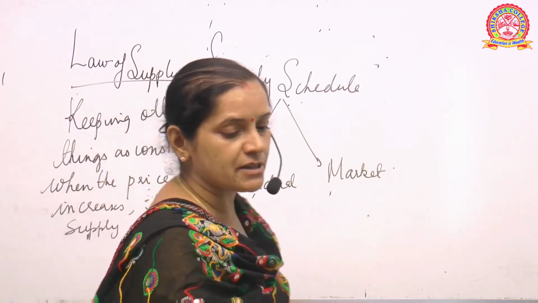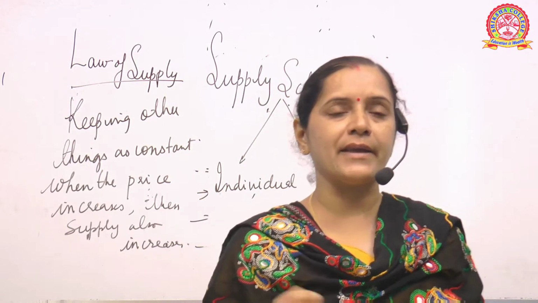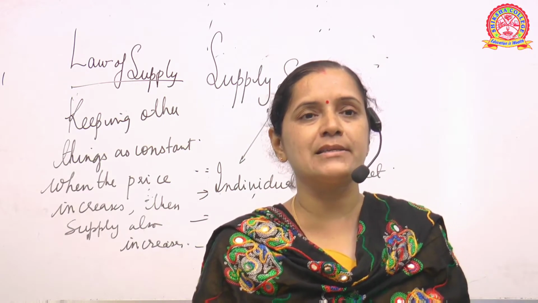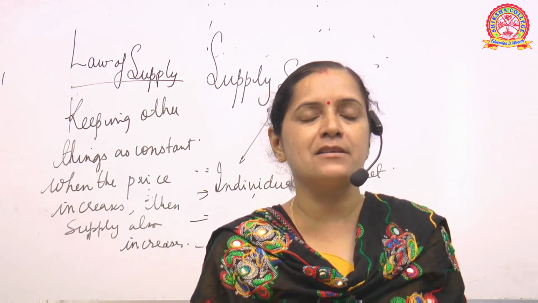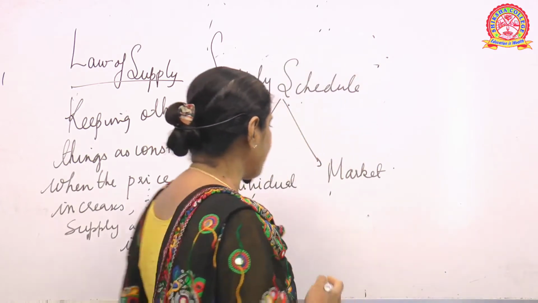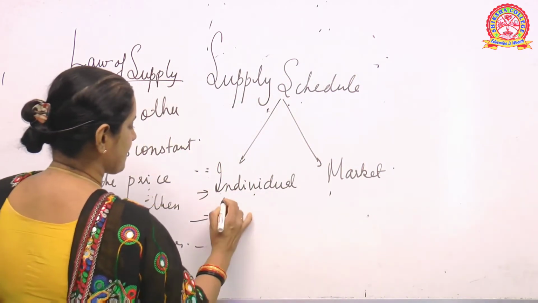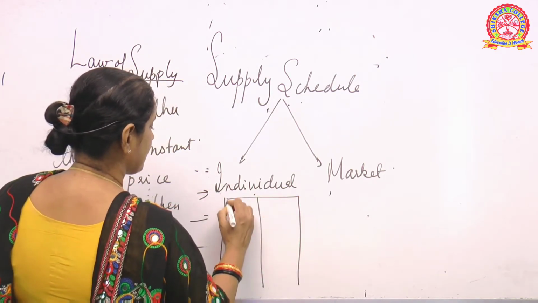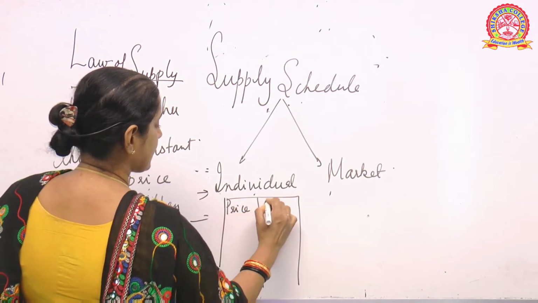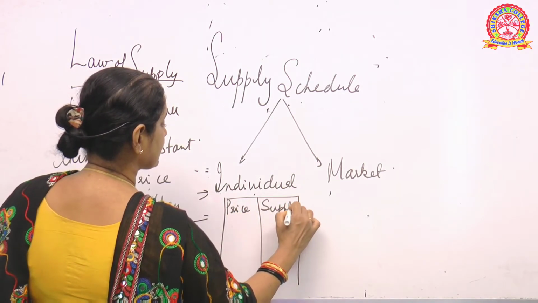Okay, what is the individual schedule? In the individual schedule, we are trying to analyze the impact on supply when we consider the price of one single commodity. For example, look at this table where in one column I put the price and in another column I put the supply.